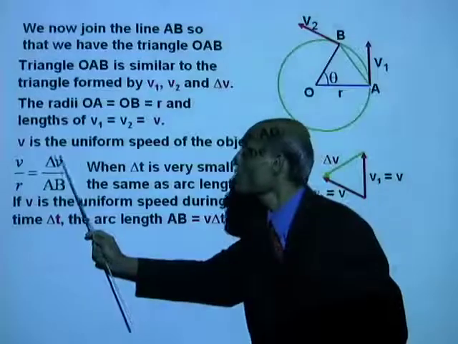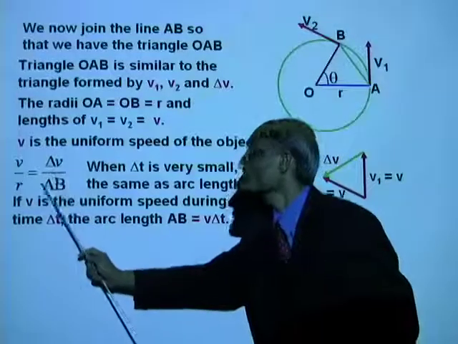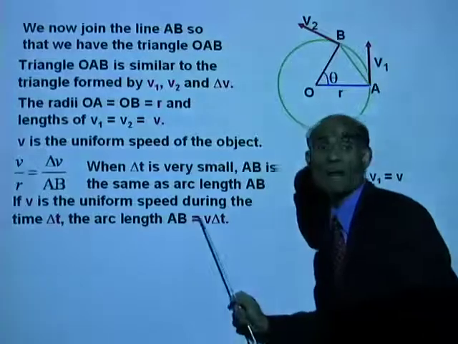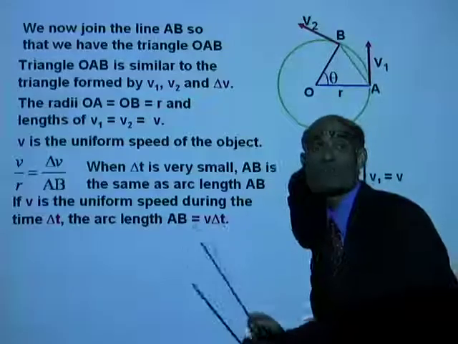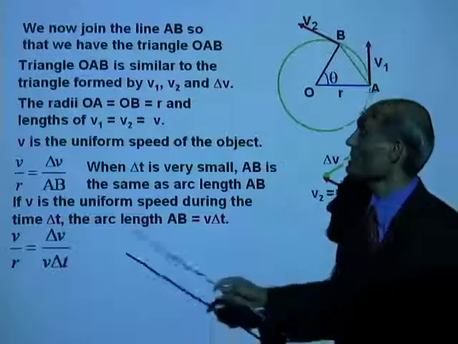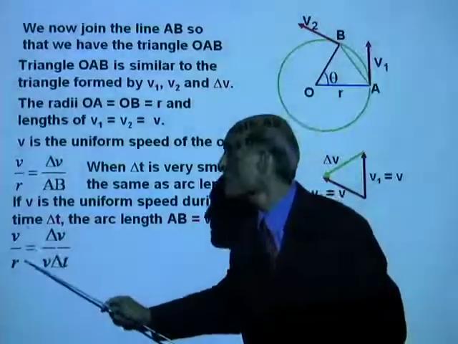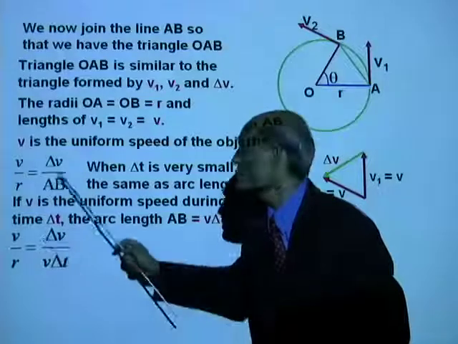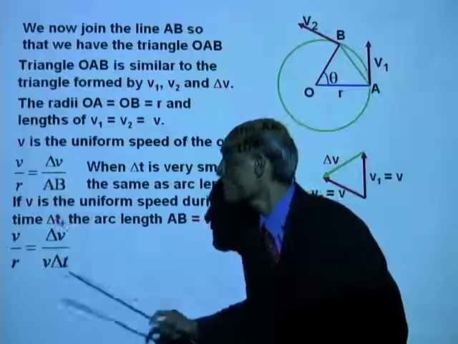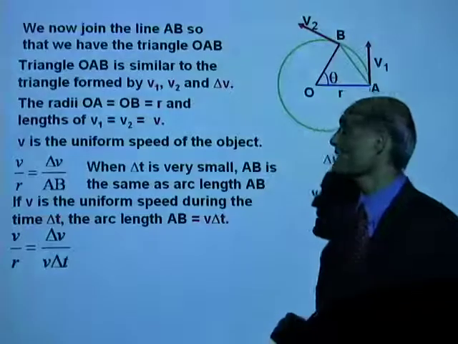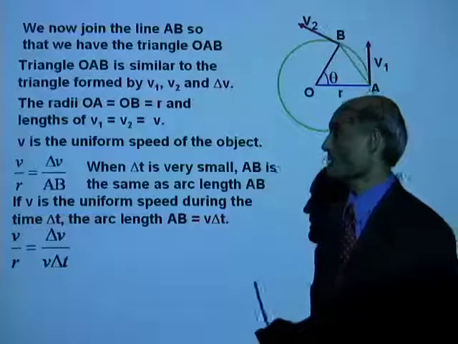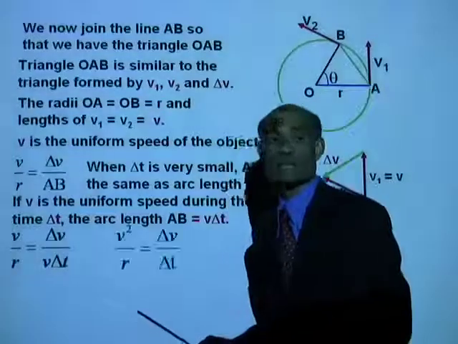So, we are now going to replace this AB by this quantity V delta T. So, we have V over r now equal to delta V divided by V delta T. Alright. Now, that